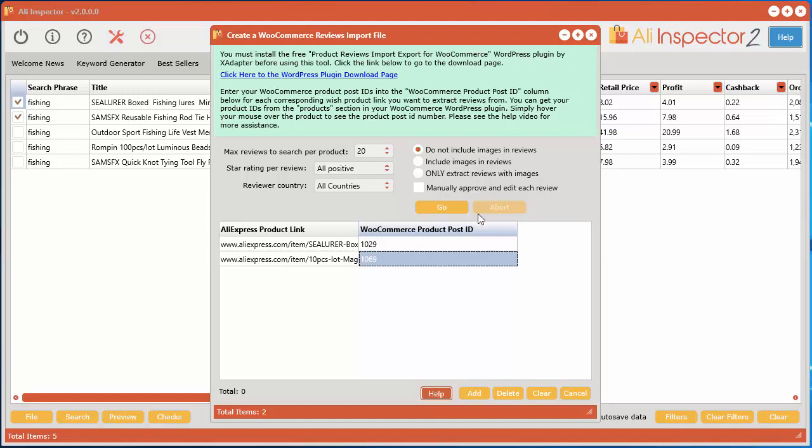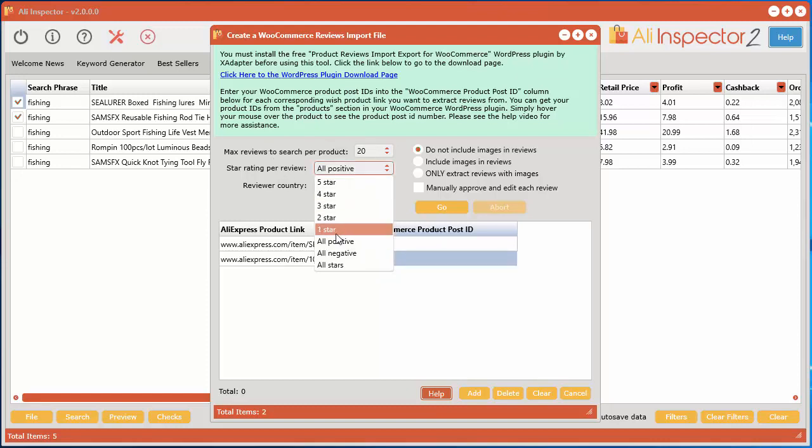Now we can select the maximum number of reviews to extract, or search, I guess I should say, per product. I do want to say that a lot of times when you're getting reviews from Aliexpress, sometimes the reviews will not actually have any content. Some people will just give it a star rating. So obviously you don't want to have those reviews if they don't have any content. So sometimes when you select 20, you may not get 20. You may only get 5 or 10 or 18 or something like that. But I'm going to select 20 just for now.